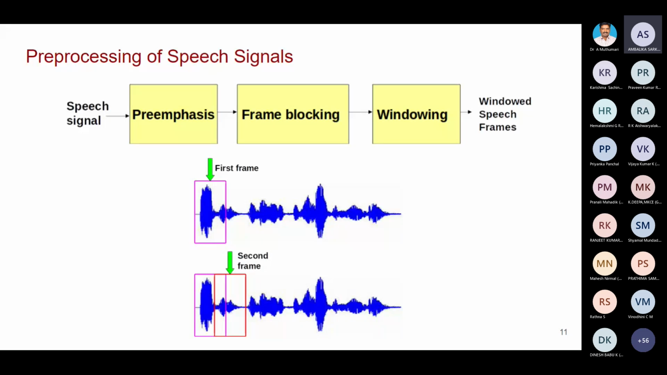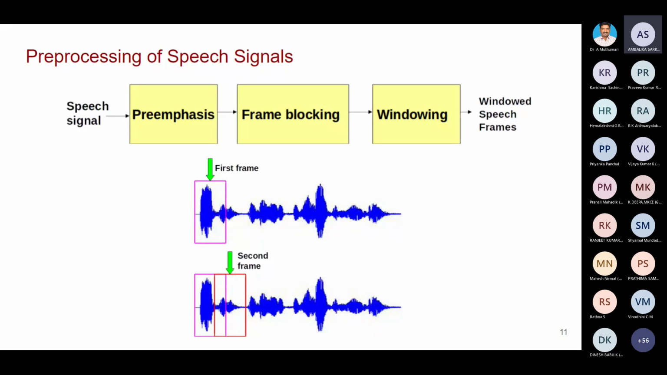For every 20 milliseconds, the speech characteristics will vary. So what we have to do is divide the speech signal into different frames. Each frame usually has a size of 15 to 30 milliseconds. It depends upon applications, but normally 20 milliseconds will be taken.